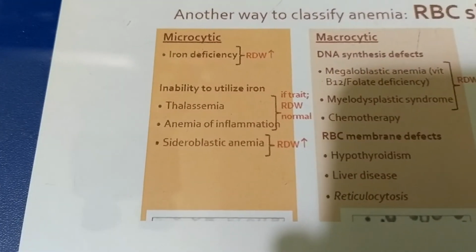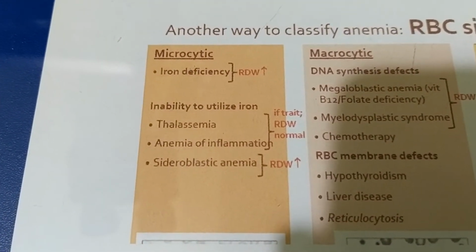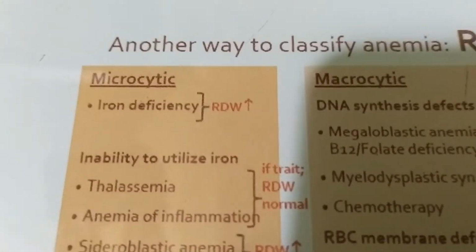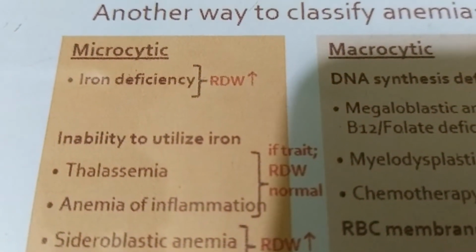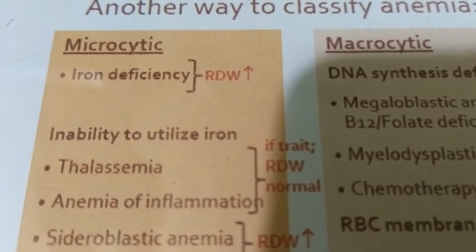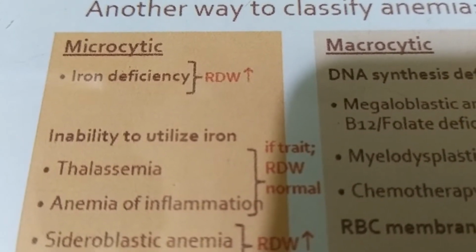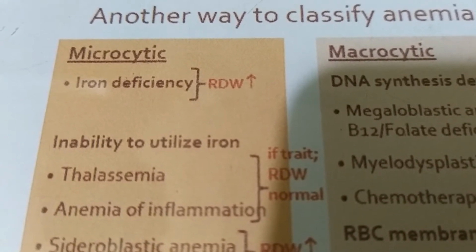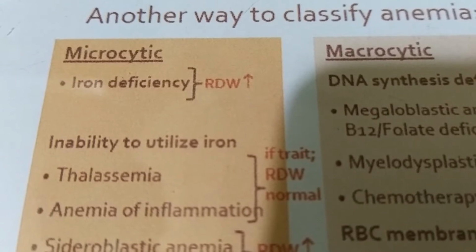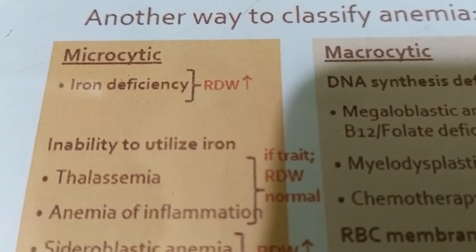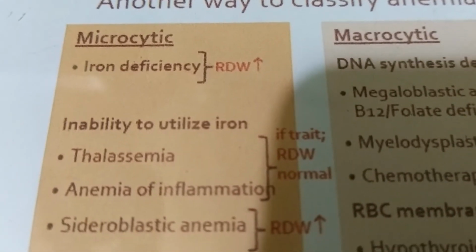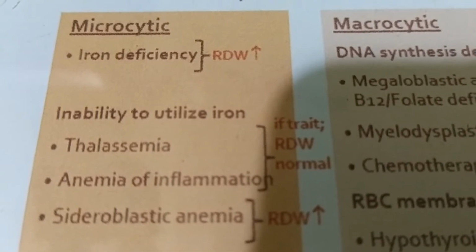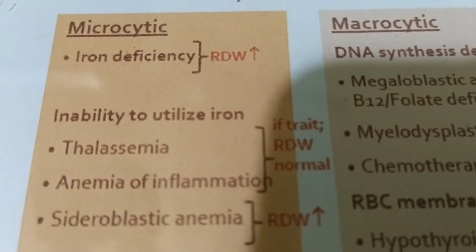At first, the microcytic anemia. This could be caused, at first, by iron deficiency. As you know, iron is the most important raw material for the synthesis of RBC, that is erythropoiesis. And iron deficiency is the most common cause of anemia as a whole, and it is the number one cause of microcytic anemia. And number two is when our body is not able to utilize the available iron, that